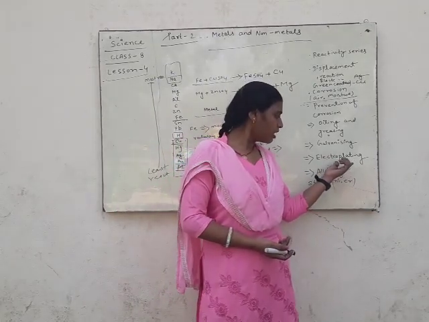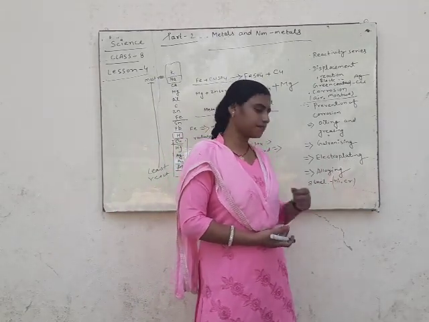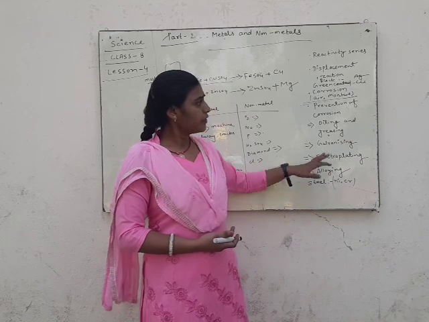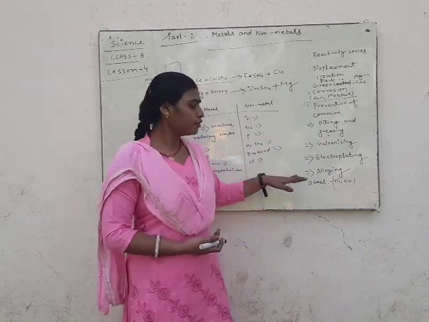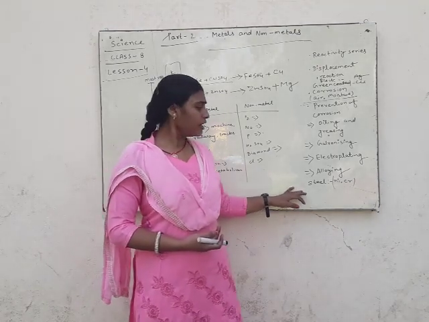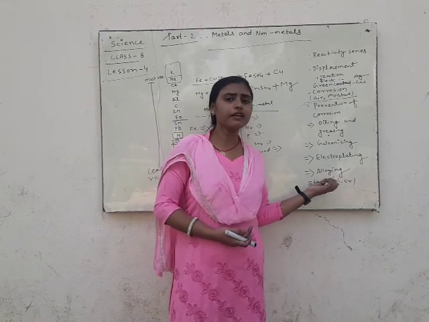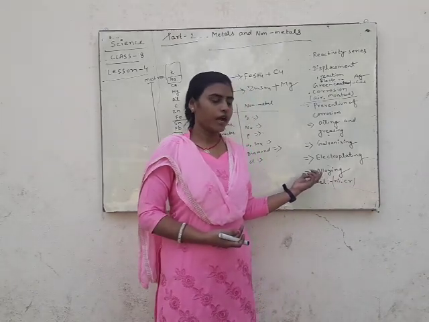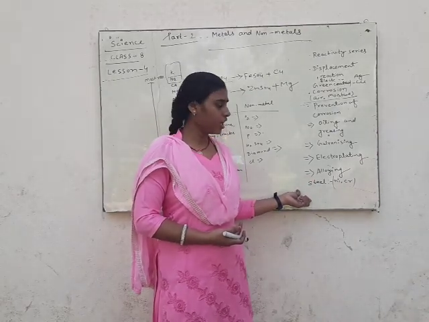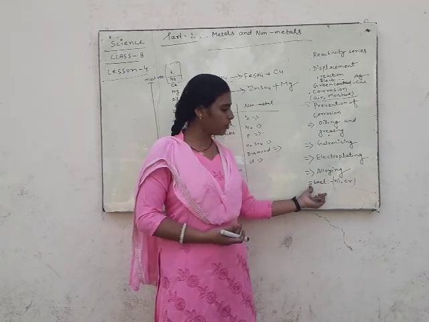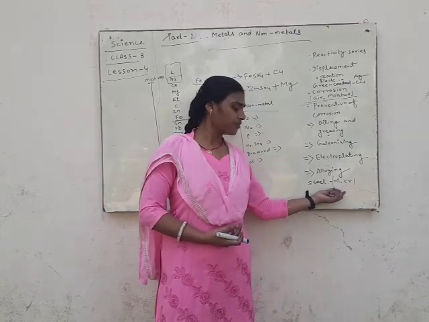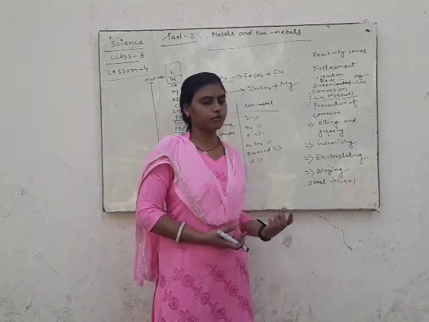Zinc or aluminum are used for electroplating. Alloying: for prevention of corrosion, we use steel. Alloying is the combination of metal and non-metal that forms a new metal. This is called an alloy, and steel is the best example of an alloy, in which there is a combination of nickel, chromium, and also many other elements, but especially nickel and chromium.